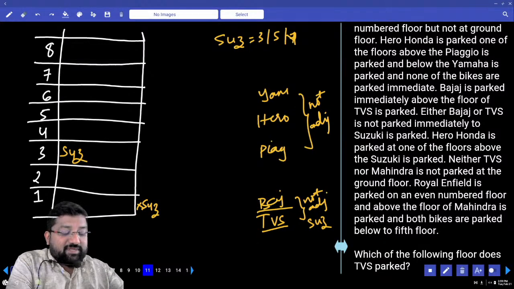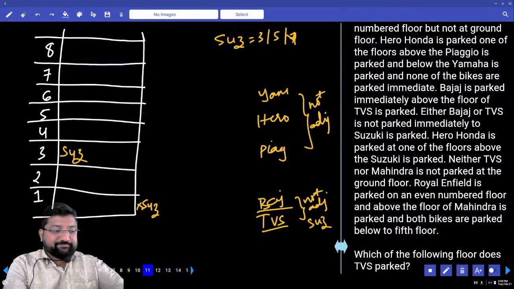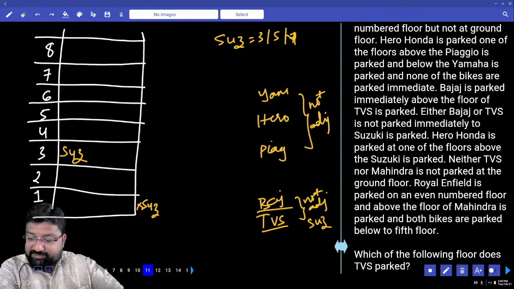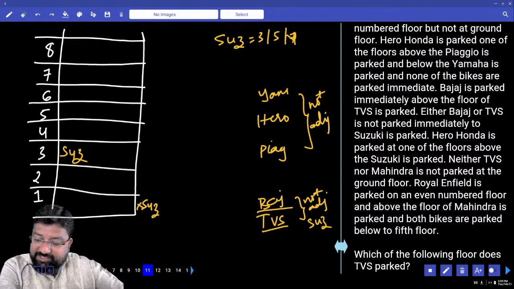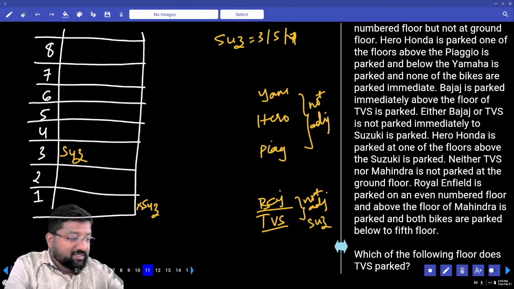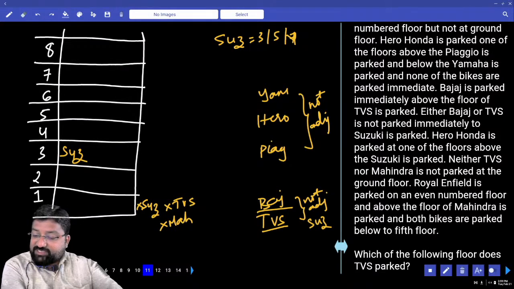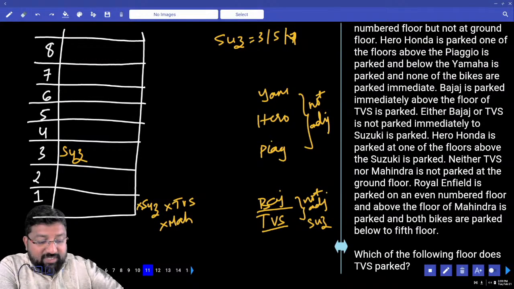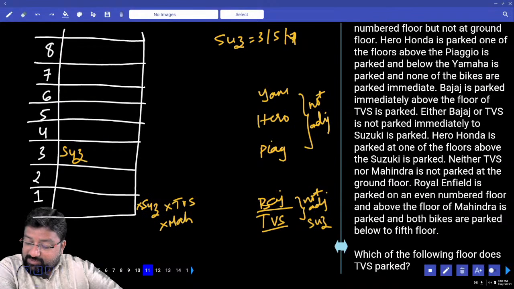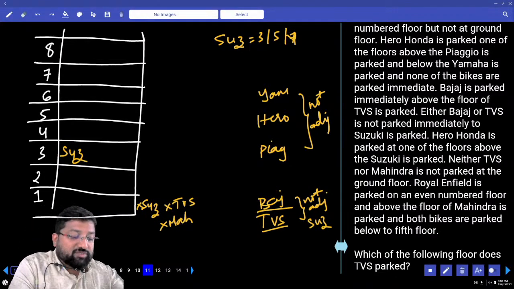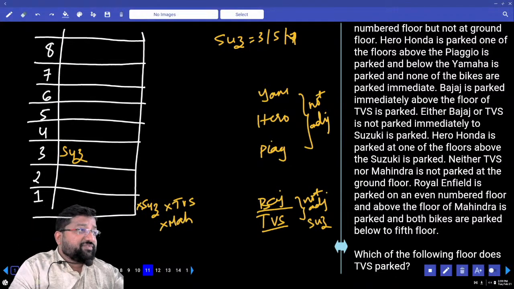Understood everyone? What's the next line? Please read the next line. Neither TVS nor Mahindra is parked at the ground floor. Ground floor is not TVS. At the same time, it is also not Mahindra. Next line. Royal Enfield is parked on one of the even number floors above Mahindra is parked and both bikes are parked below 5th floor.